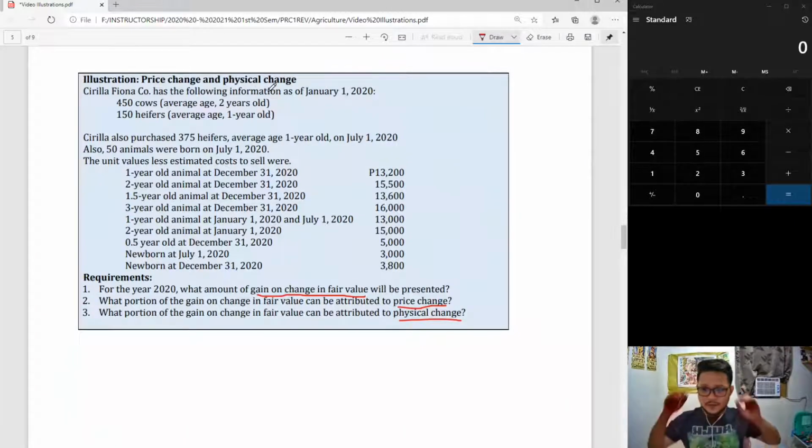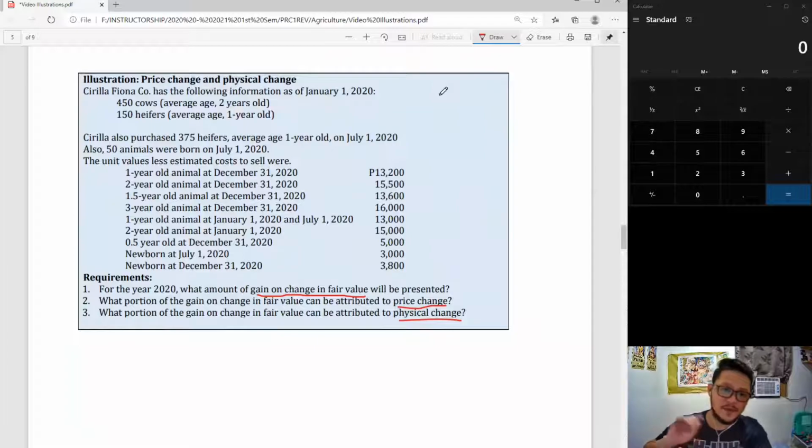In this problem, you have multiple categories of animals. So, in order for us to do this in an organized manner, I will be providing you a solution guide in order for you to better formulate your answers. Because if you would only do this haphazardly, it would take a lot of your time, especially if you are a little bit on the weaker side in organizing data.